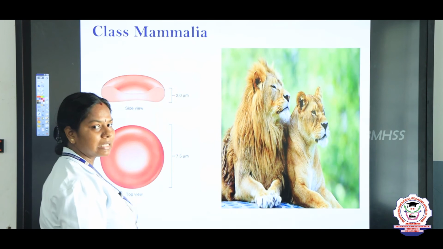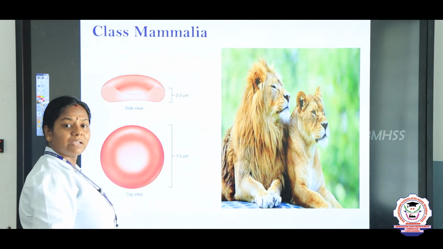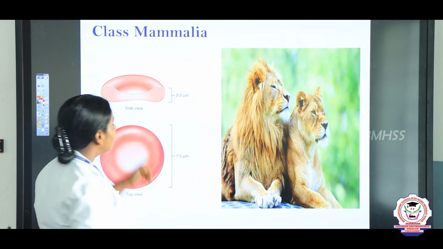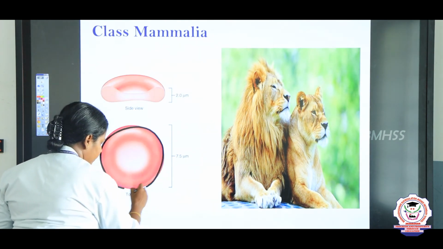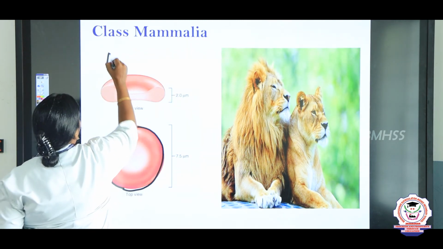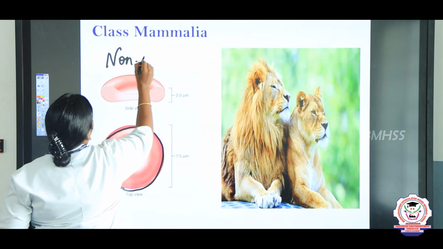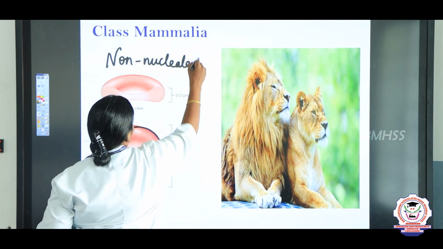Heart is 4-chambered and we possess a pigment called hemoglobin, and the RBCs are circular, biconcave, and they are non-nucleated. They do not possess the nucleus.